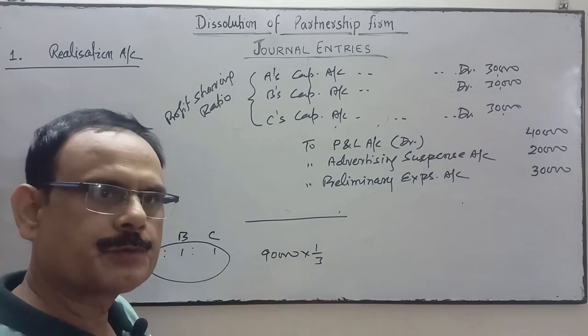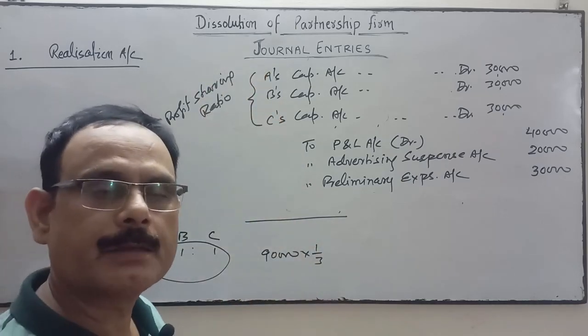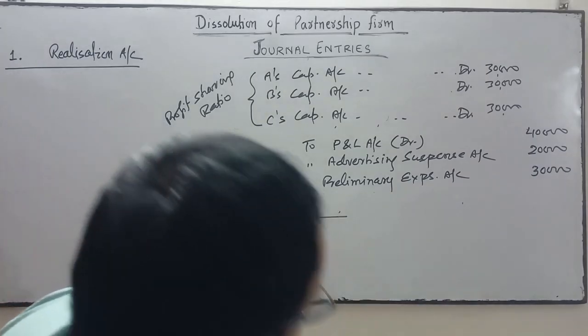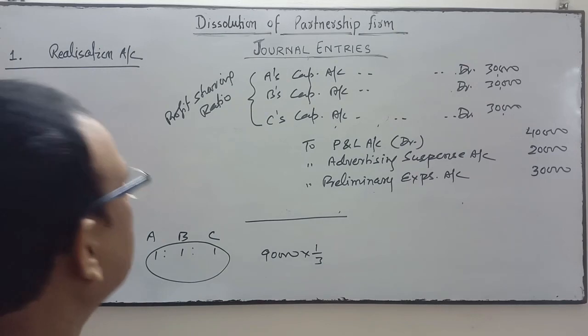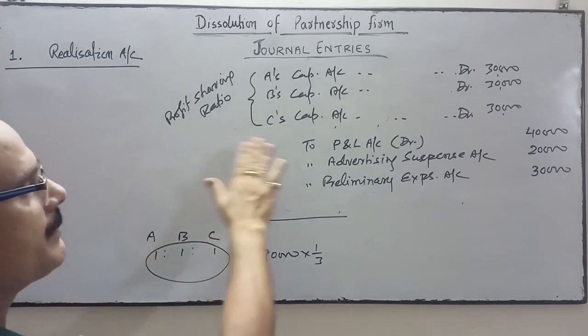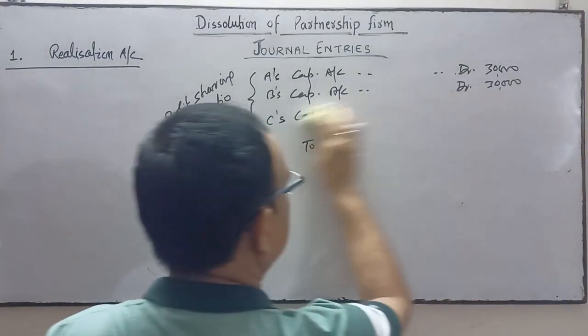Their capital balance will reduce by passing this entry. So the entry is all partners debit, to these assets, in their profit sharing ratio.